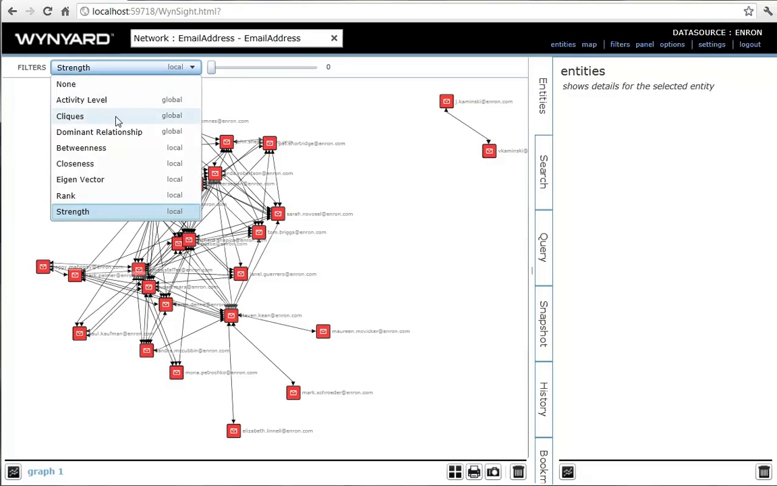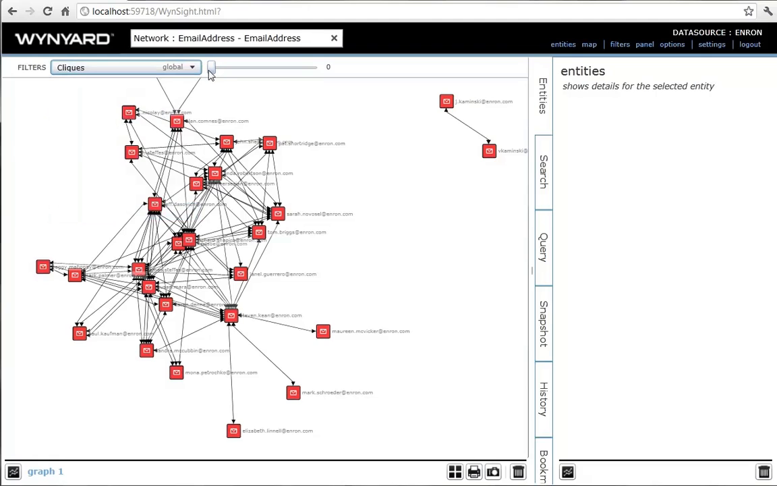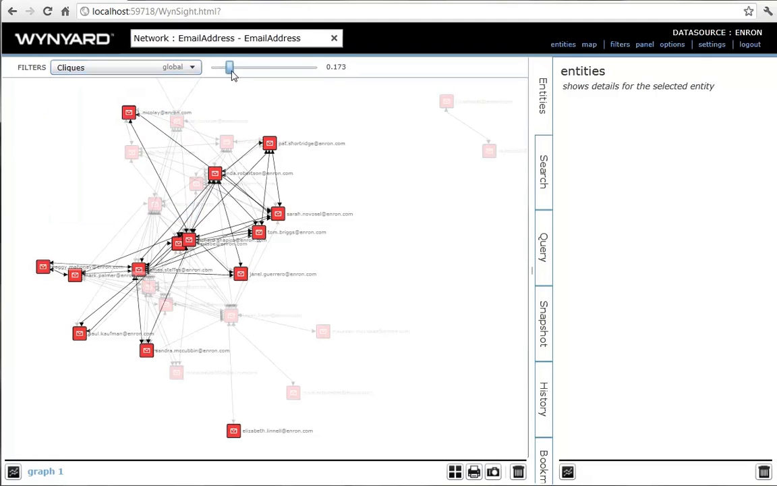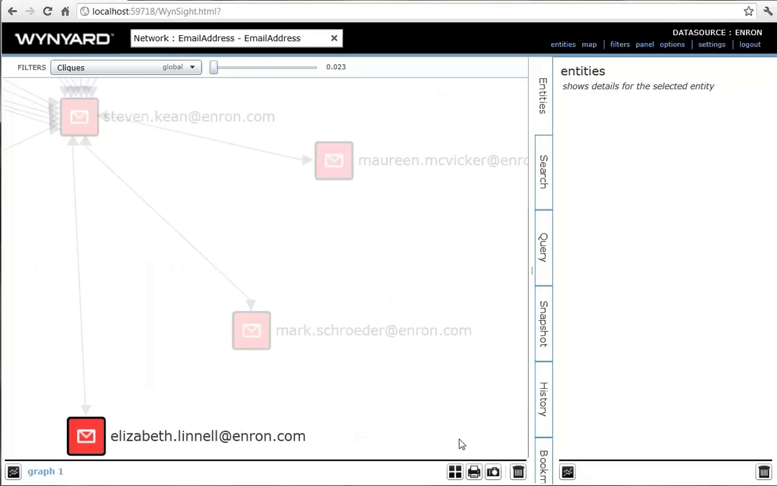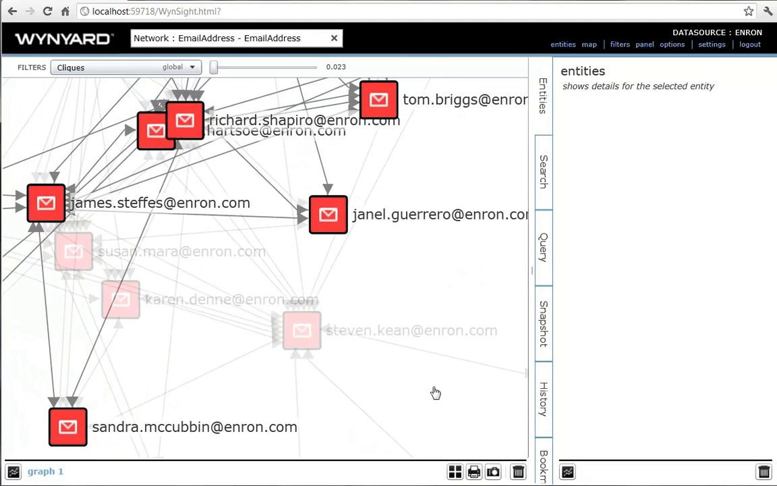We'll use a social networking anomaly metric to find people with unusual connection patterns. The clique metric finds people whose directly connected neighborhood is more strongly interlinked than normal. Such people are sharing information intensively amongst themselves, but not with the wider organization. Perhaps they have something to hide.